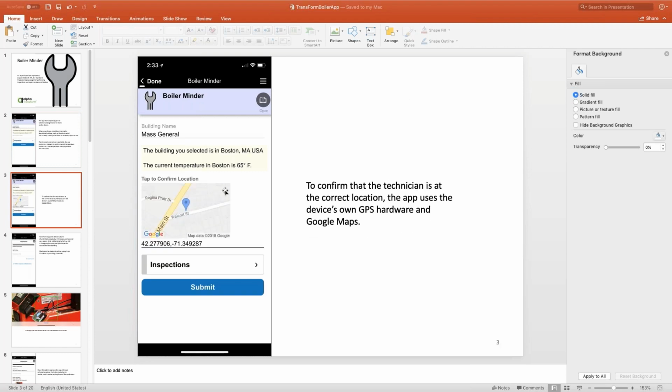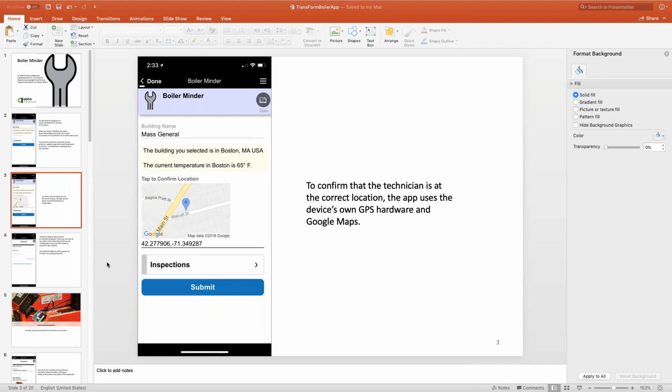Next, the technician verifies that they are in fact at the correct location, and they can do that just by tapping on the location control, which activates the phone's own GPS hardware and, coupled with Google Maps, displays where they are right on the screen. So now that that's done, the next thing they're going to do is tap the inspections link.